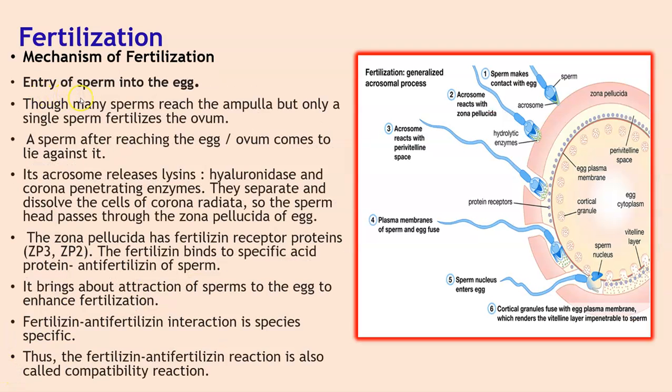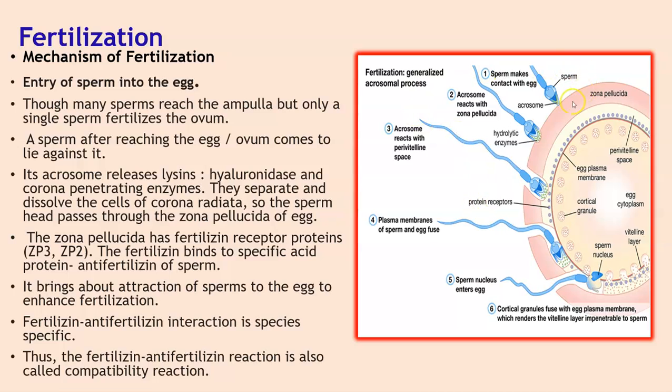The next step, students, is the entry of the sperm into the egg. Though many sperms reach the ampulla, only a single sperm fertilizes the ovum. A sperm after reaching the egg comes to lie against it. Its acrosome releases lysins, that is hyaluronidase, and corona penetrating enzymes. They separate and dissolve the cells of the corona radiata. So the sperm head passes through the zona pellucida of the egg.